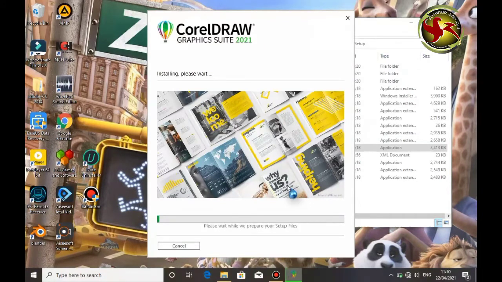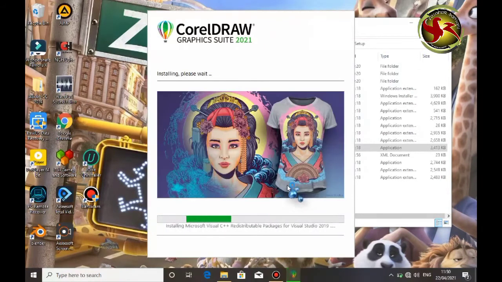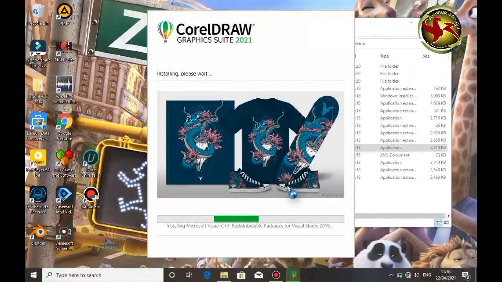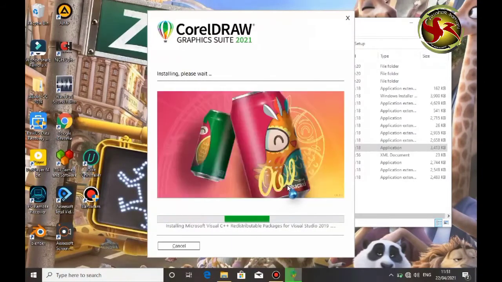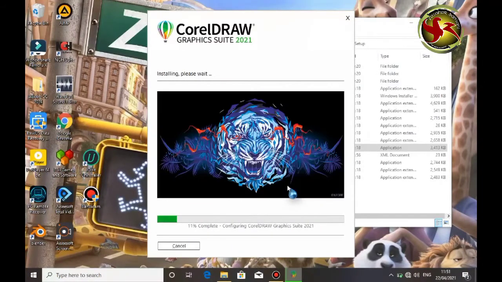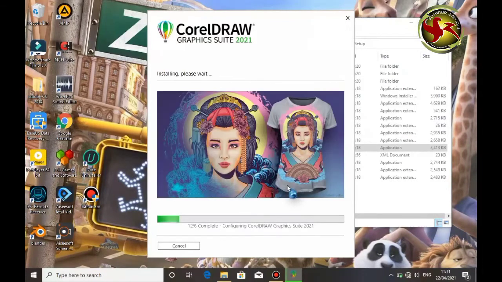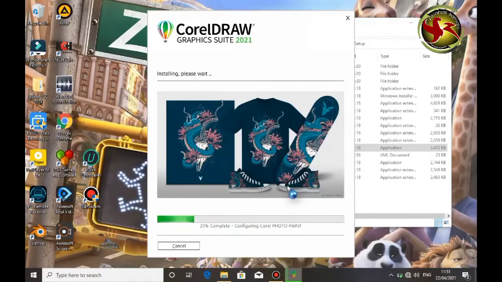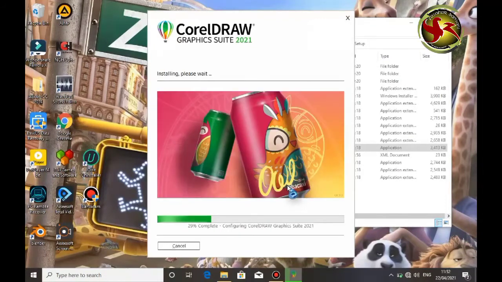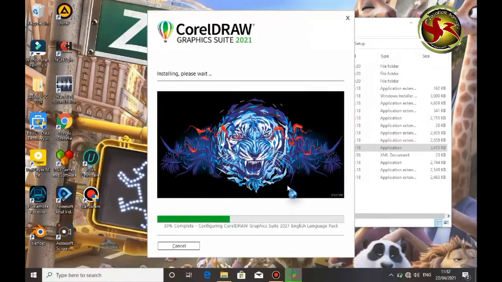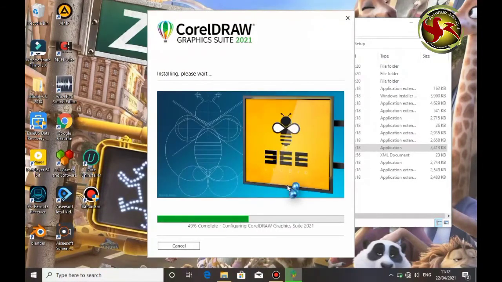You are going to exercise patience during installation of Corel Draw. Maybe it can take 15 minutes or 2 minutes. It's depending on the speed of your system. So you need to exercise patience, get back and relax everything. So as you can see that I increased the speed of the video so that we should save time.